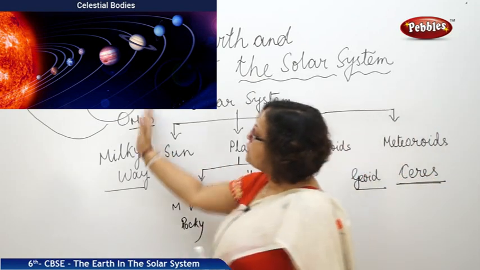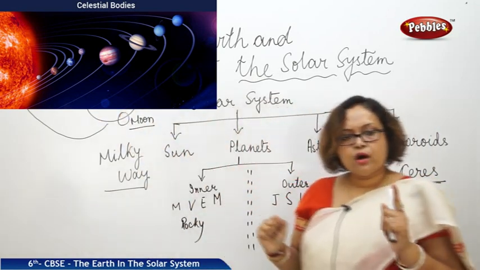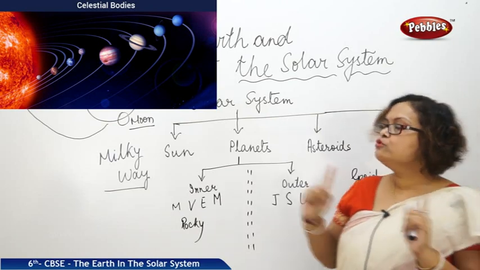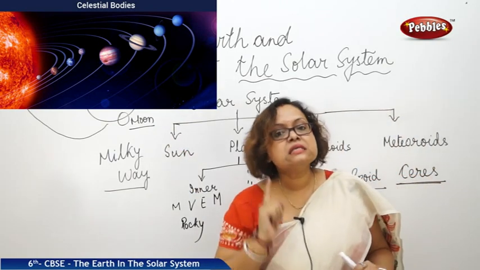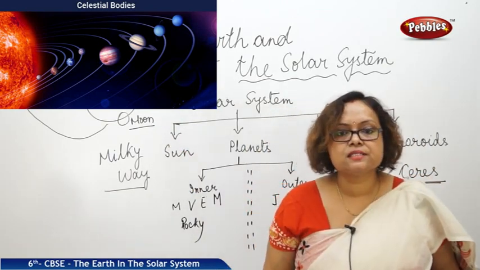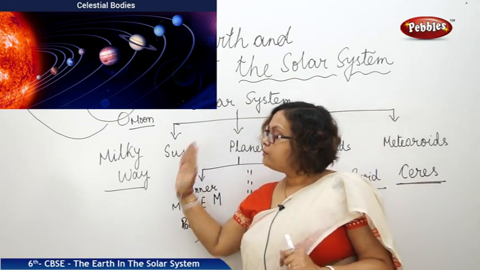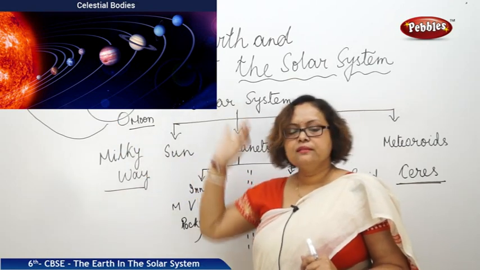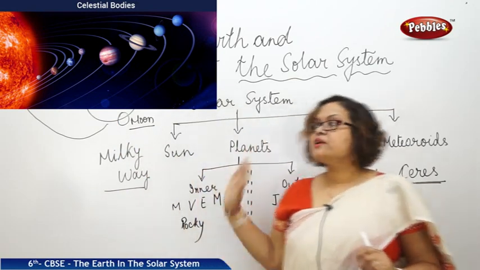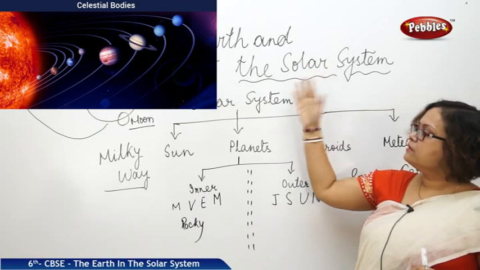Why can we see only one side of the moon? Because the rotation time and revolution time of the moon is the same. It is 27 days. That's the reason we can see only one side of the moon. This is your first chapter, the Earth and the solar system.